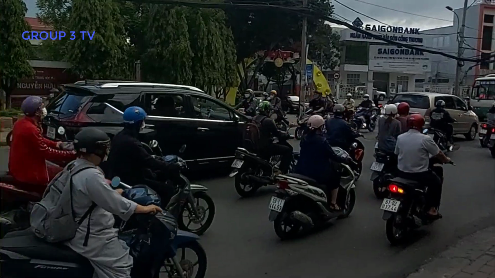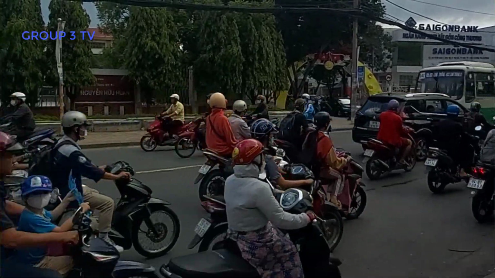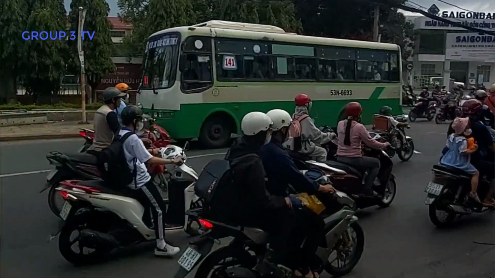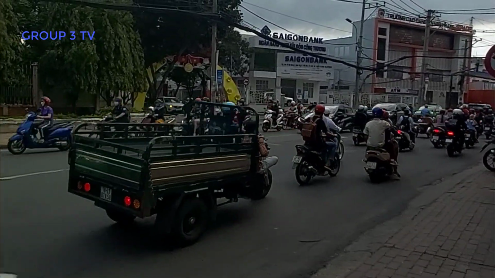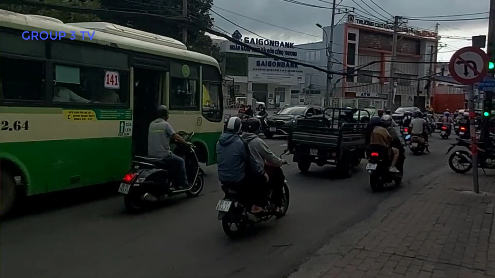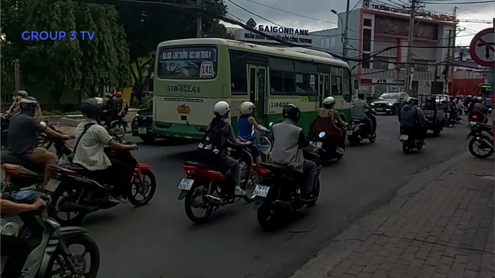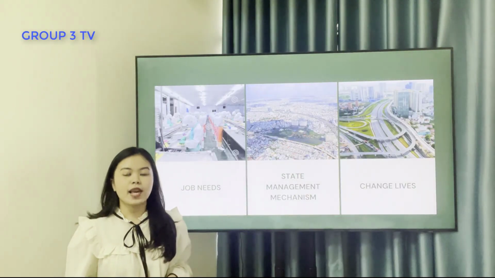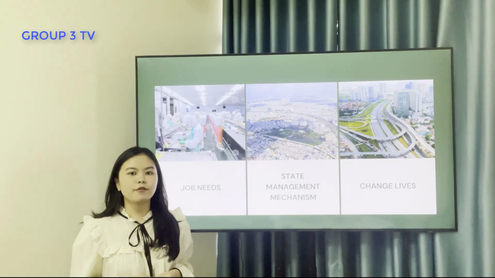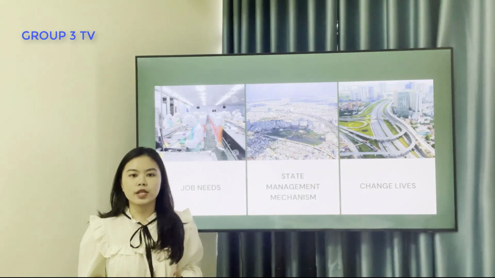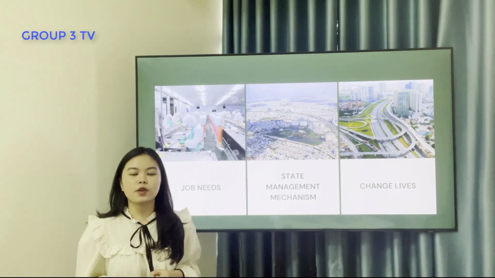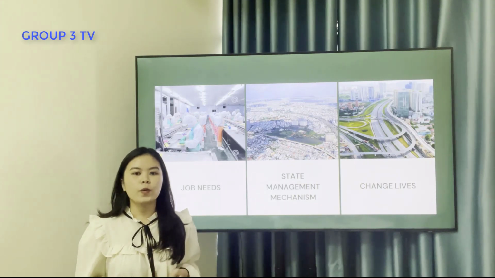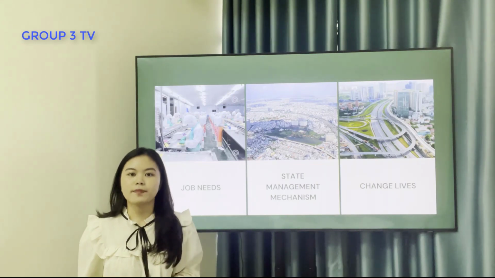The state promulgates a system of macroeconomic policies. Therefore, a huge demand for labor was created, which then attracted migrant workers to the city. The third one is the need to change lives. Some people move to the city for a more civilized and modern life with better technical infrastructure. This group belongs to the working people who are in the city and settle permanently.